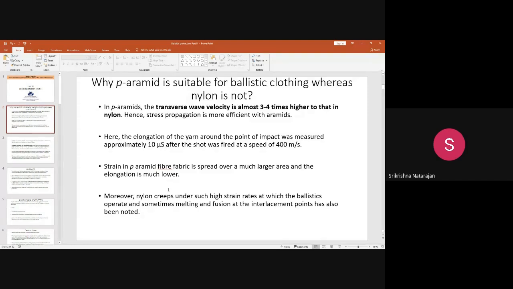Okay, if you compare the wave propagation of para-aramids with nylon fibers, nylon does not match, though it has a high work of rupture and can withstand many shocks. That is why it is used in ropes, especially in parachutes, because of its tendency to withstand higher shocks.